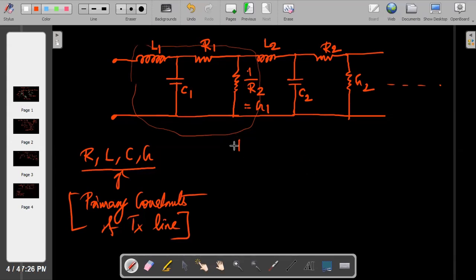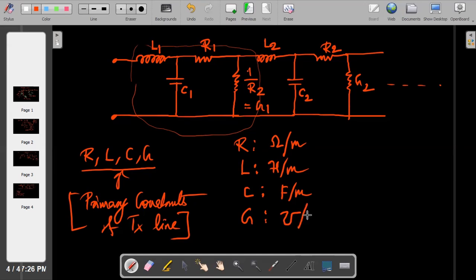And resistance you will write in the form of resistance per unit length. So your unit will always be ohm per meter. Inductance will be henry per meter. Please remember, I'm just telling. Capacitance will be farad per meter. And your conductance will be mho per meter. This you know, right? Mho.